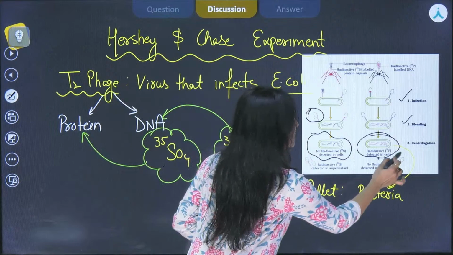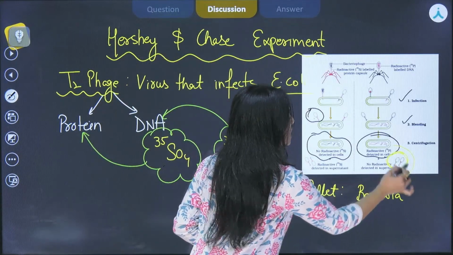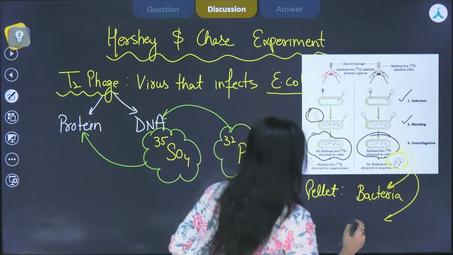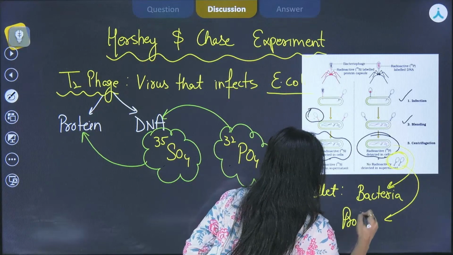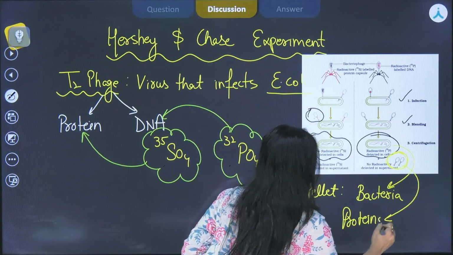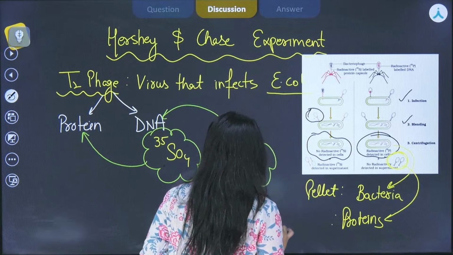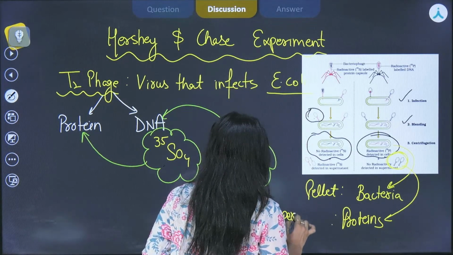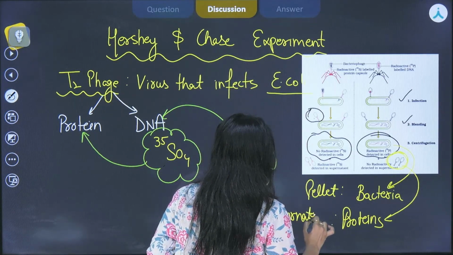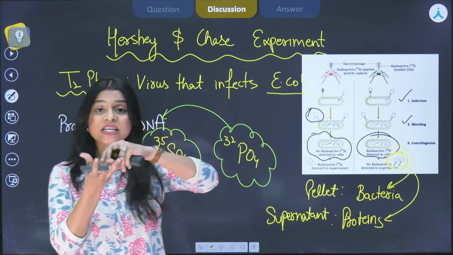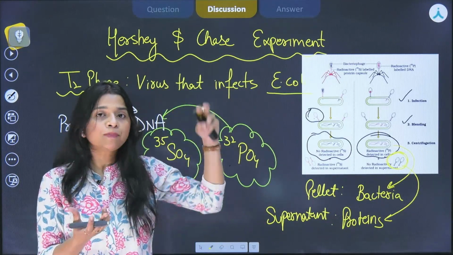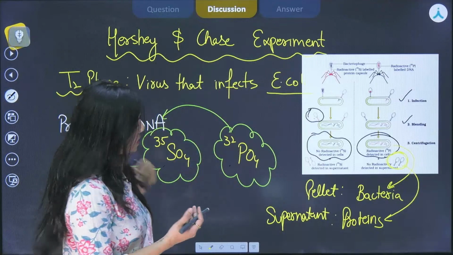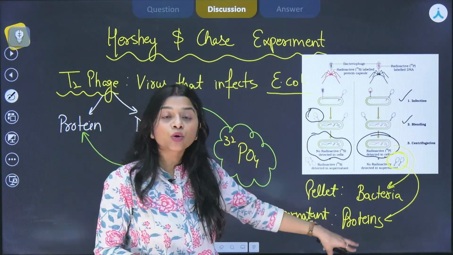And we saw that the protein shells were present in the supernatant, because the protein shell detaches and does not pass into the E. coli. So we saw that in the supernatant, the proteins were there.